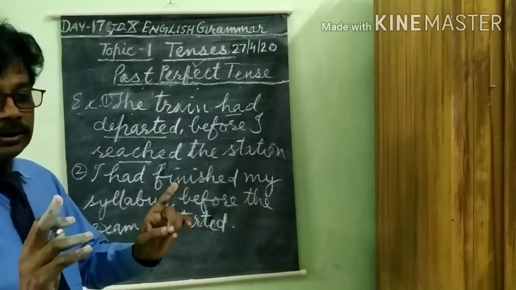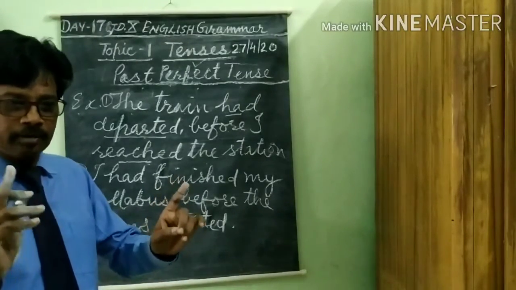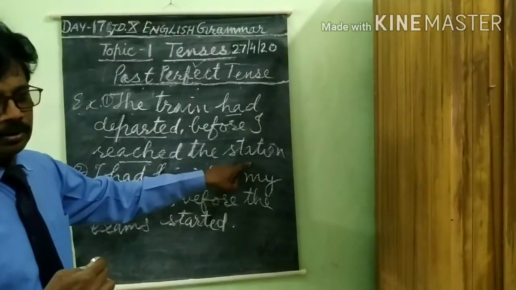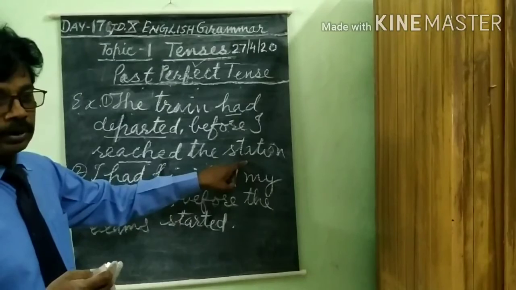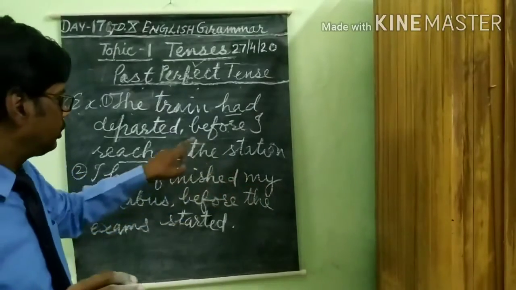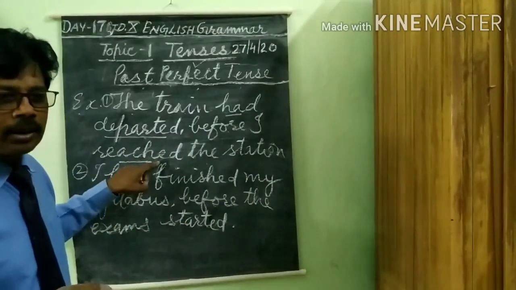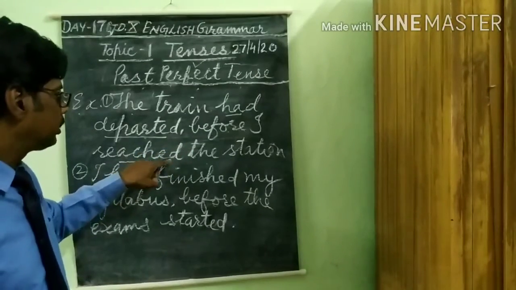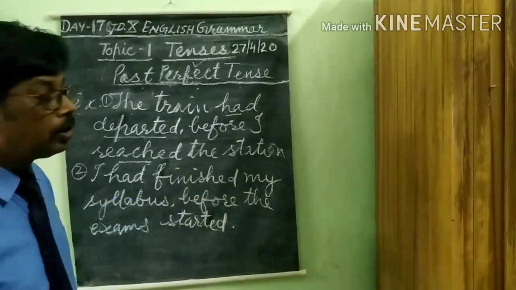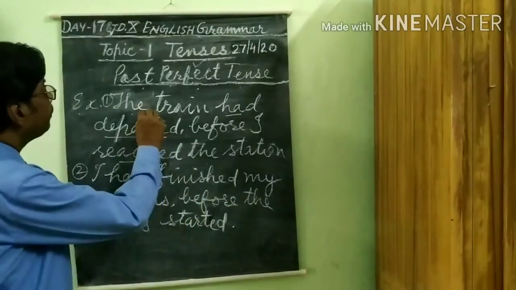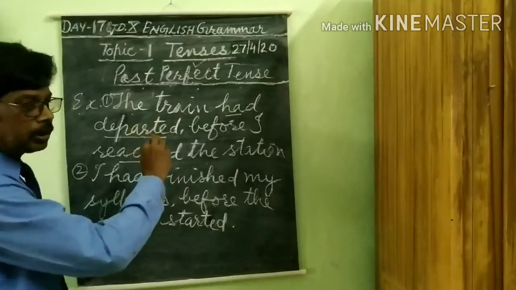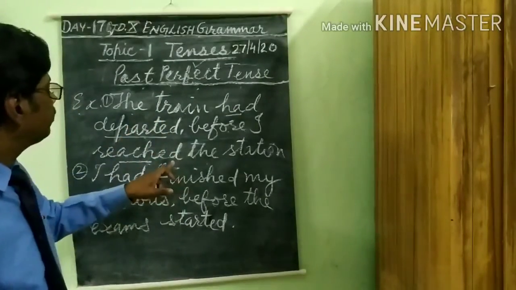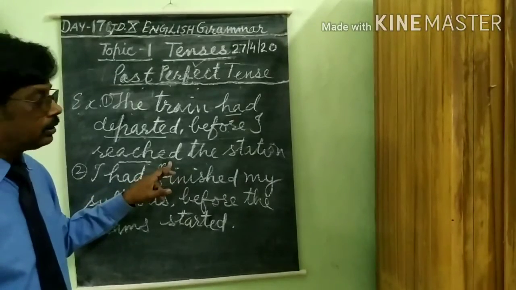This is action number 1. Before I reached the station, before my reach at the station, this is the action number 2. There are two functions. First function is complete. The first is complete before the second function of the second clause.